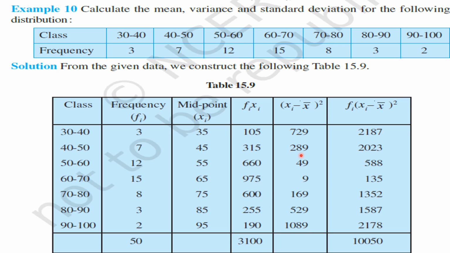Right. After that, we have to prepare this column, that is fi into (xi minus x bar) whole square. Okay, my children.